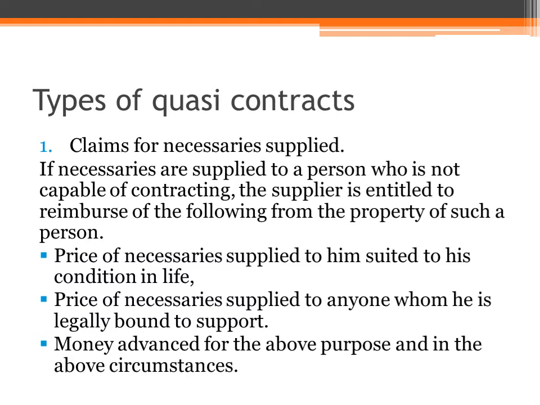X supplies Y, who is a lunatic person. So X is supplying necessaries suitable to Y's standard in life. So X is entitled to claim the total amount of such supplies from the property of Y. So that's called claims for necessaries supplied. If there is a supply to a person who is not capable of entering into a contract, then the supplier must be reimbursed the price of necessaries from the property of such person.